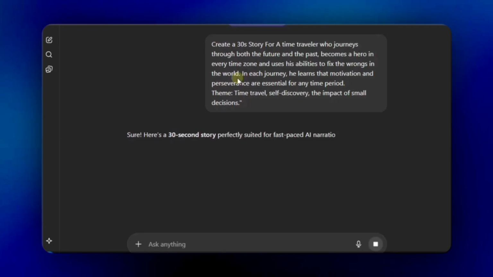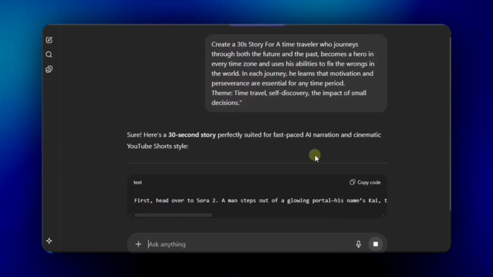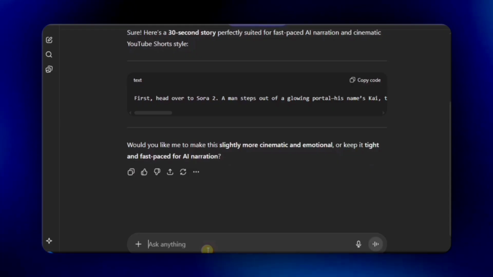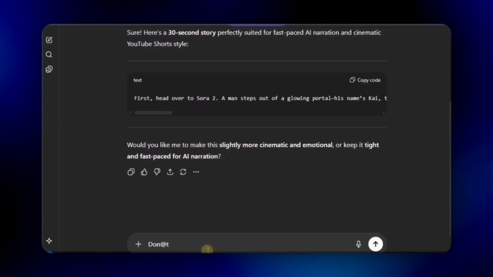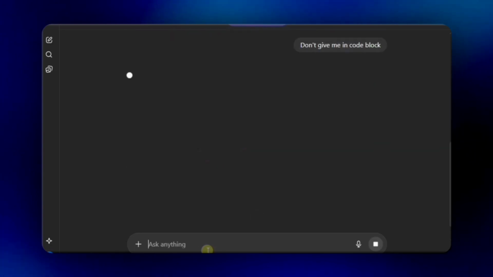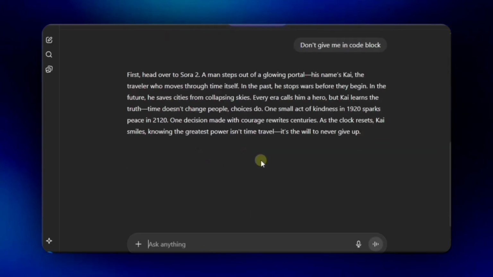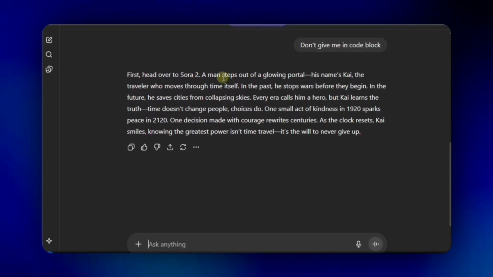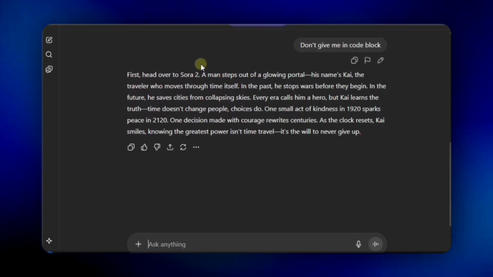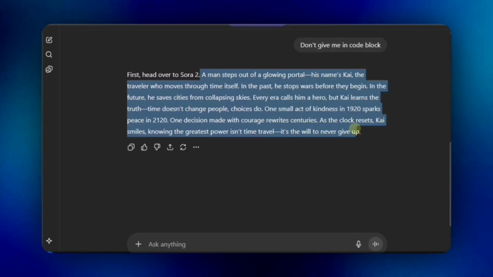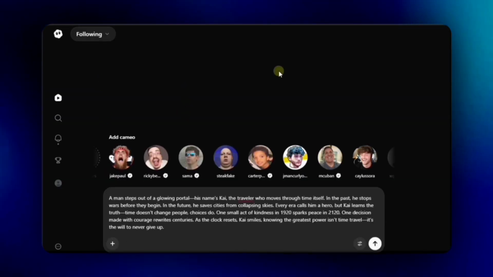Once you've written the prompt, just click Next and wait for ChatGPT to generate the prompt. Now, ChatGPT has given me the story prompt, but I don't want it in a code block, so I'll tell it again. Don't give me the prompt in a code block. After that, I'll click Next. And now look, ChatGPT gave me the story without any code block. ChatGPT is saying, just paste this prompt into Sora 2, so I'll copy this prompt from here and move to Sora 2. Once you're in Sora, paste that same prompt in the prompt box below.